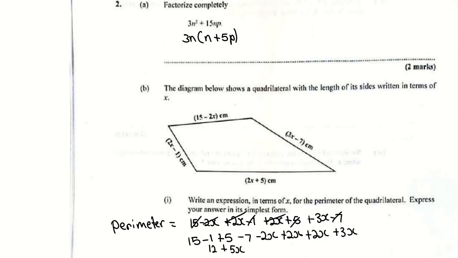Right. First question, very simple. Factorize 3n squared plus 15np. They do have something in common. They are not square terms. They're not finding a difference. They're not a square root.